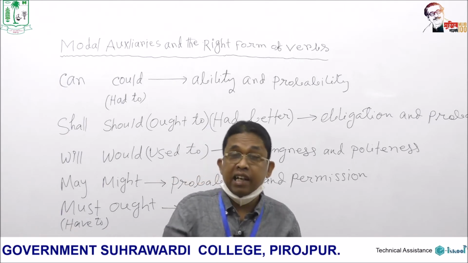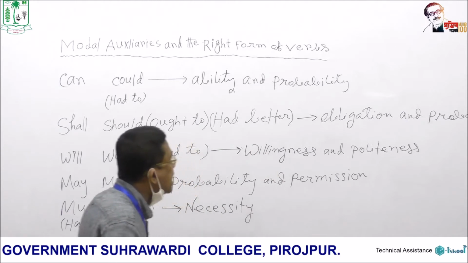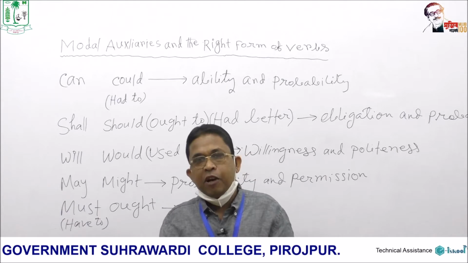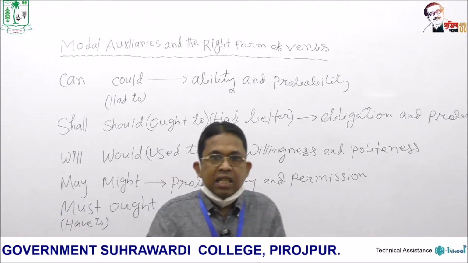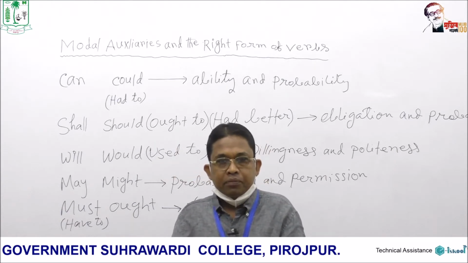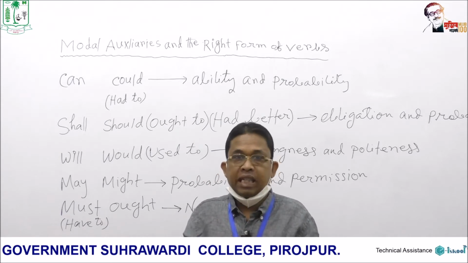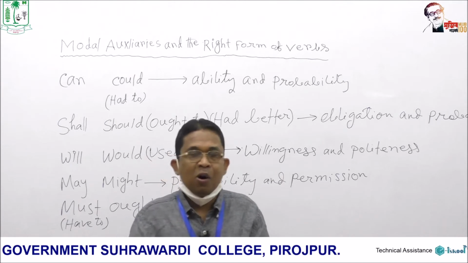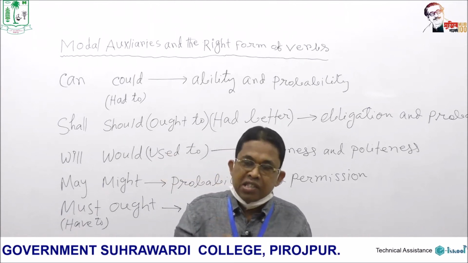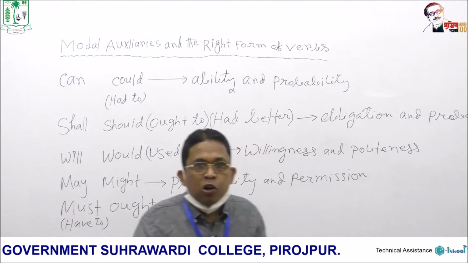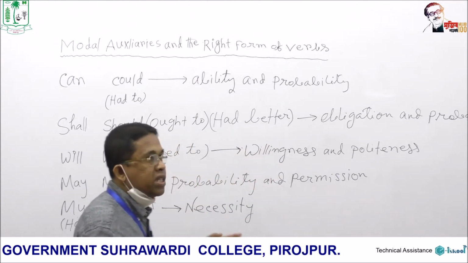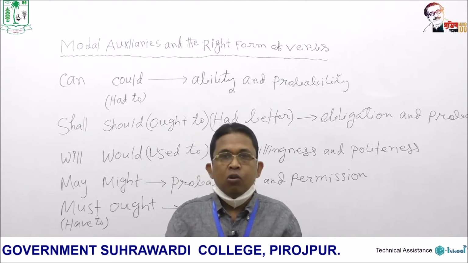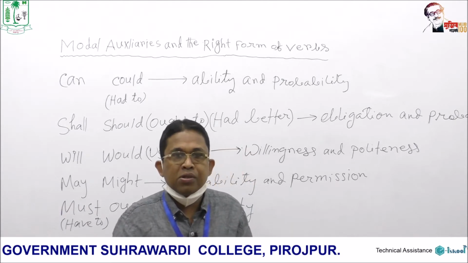But what happens in the case of modal auxiliary? I can go there. And if you want to use it in past form, I should use have after can. That is, I can have gone there. So, can is unchanged. So, modal auxiliaries do not change their form depending on the form of tenses and also depending on the number or the persons.